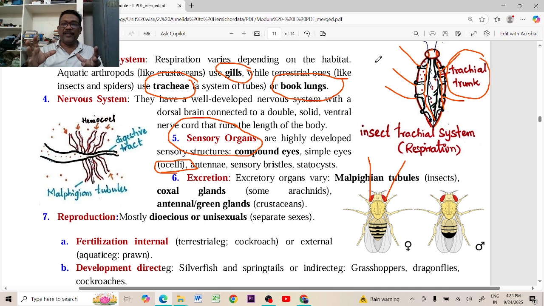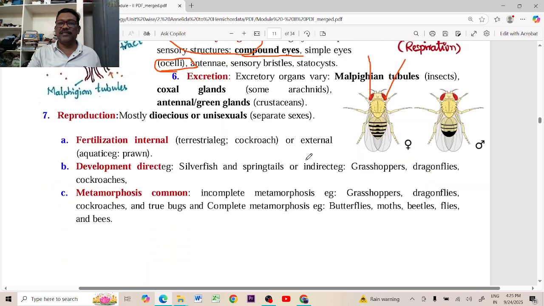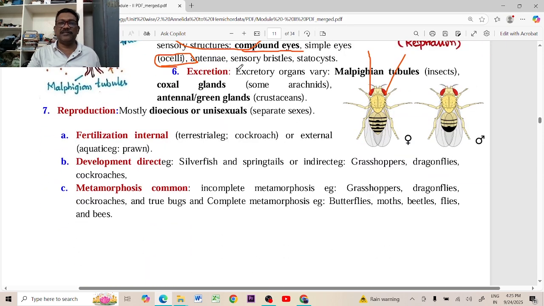When it becomes daytime, in the morning when the sun is rising, the light intensity increases. They sense the high light intensity and immediately escape from outside and rush into the burrows. That is the function of ocelli. But the compound eyes are mainly used to see. Animals with compound eyes are diurnal.